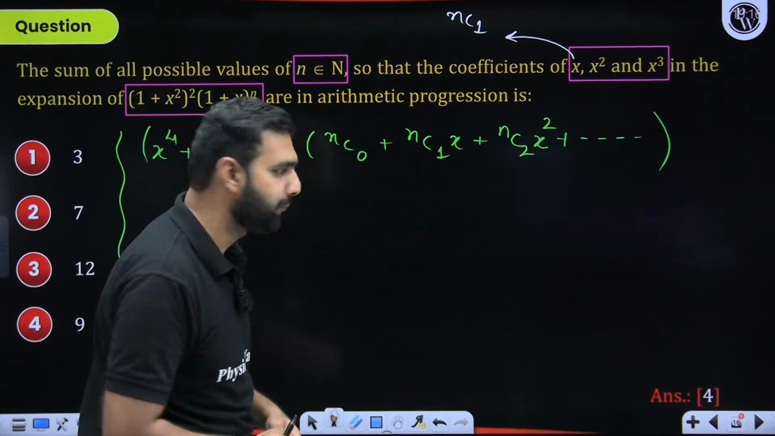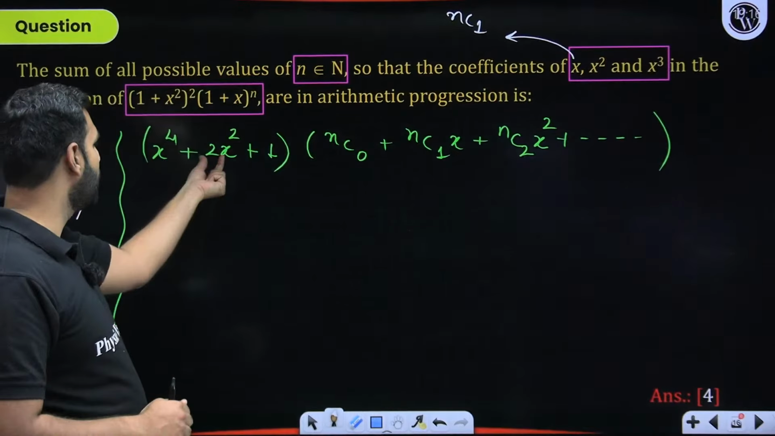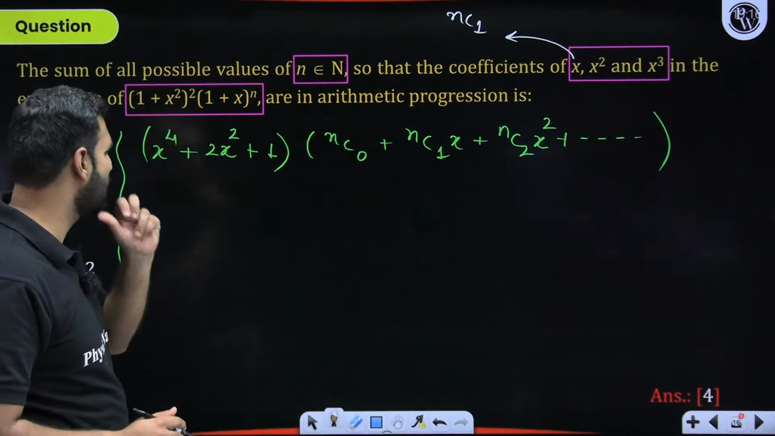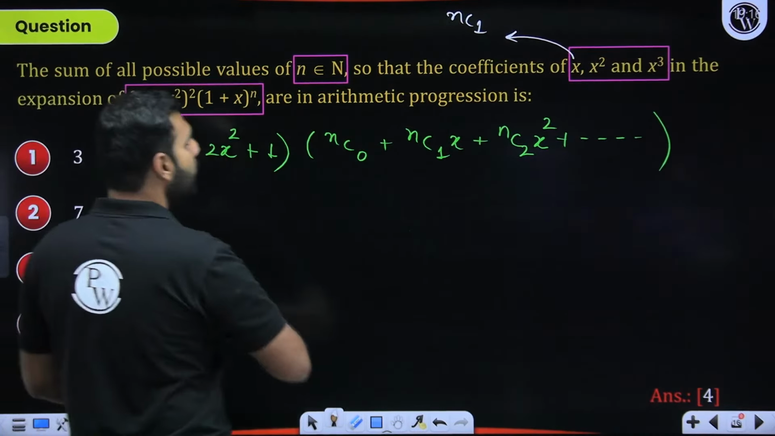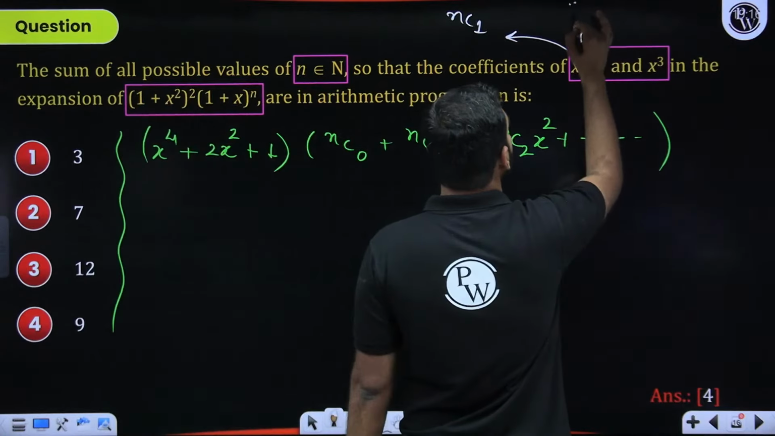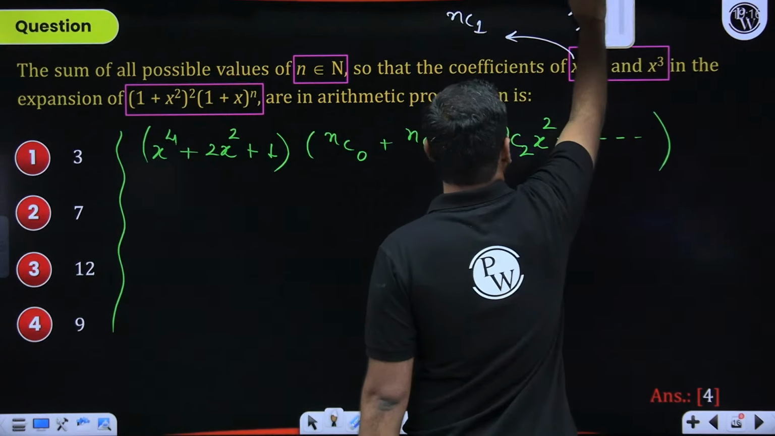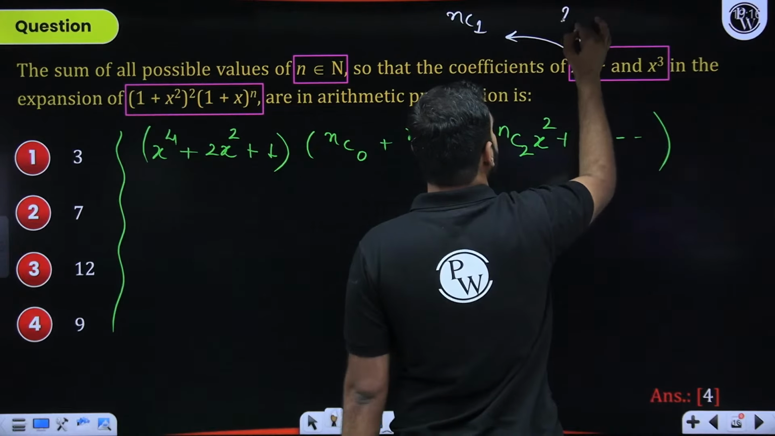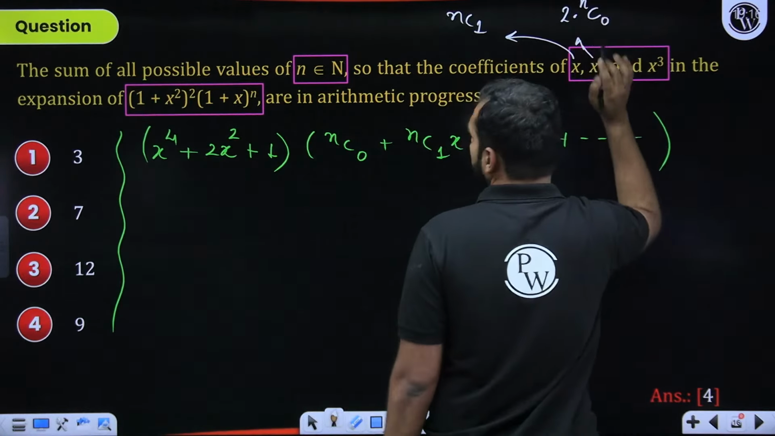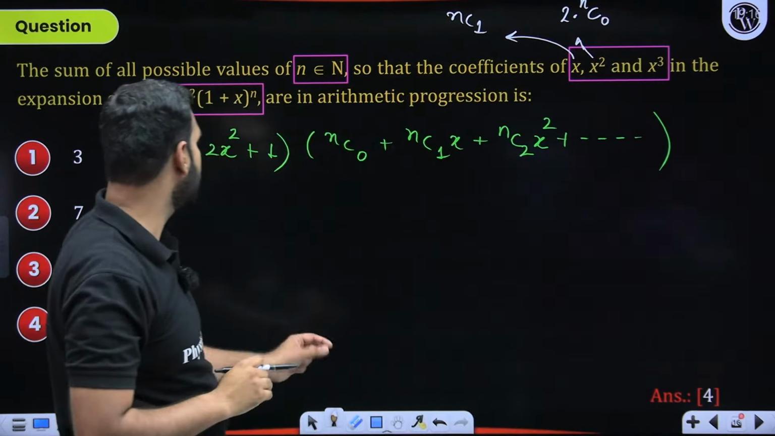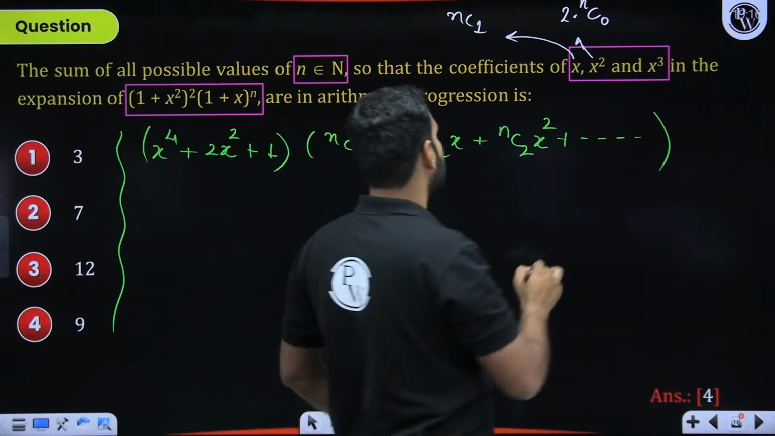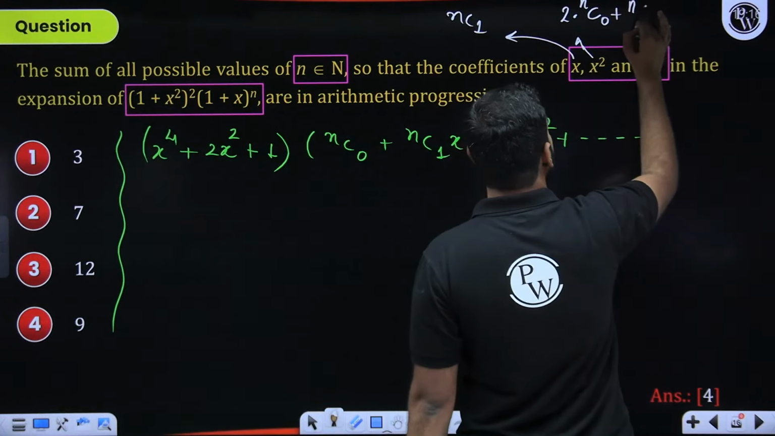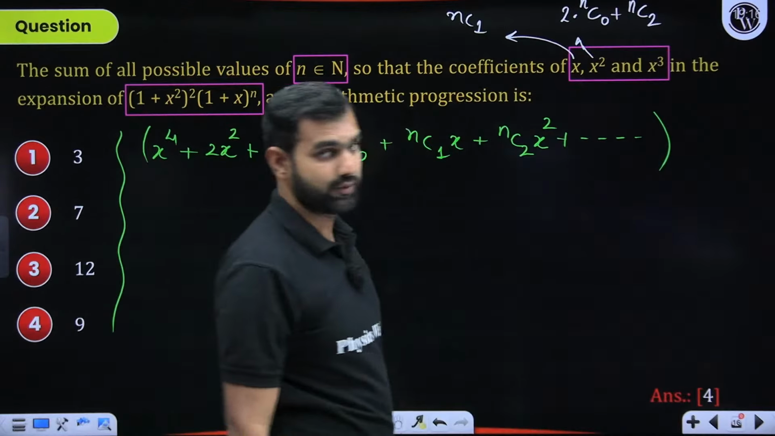Great, great, Aditya. With this, I was talking about the coefficient of x square. So the coefficient of x square is going to be what? nC0 into 2. So this will give me twice of nC0. But with this x square, I'll have one more thing: 1 into nC2. So that will be the coefficient of x square.